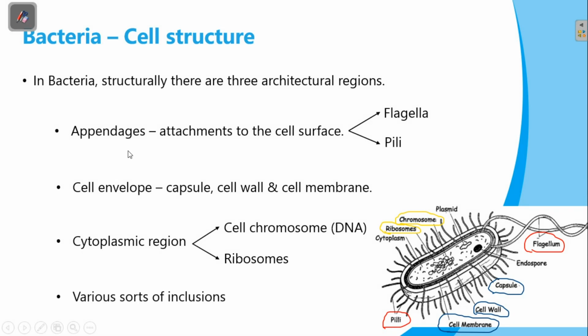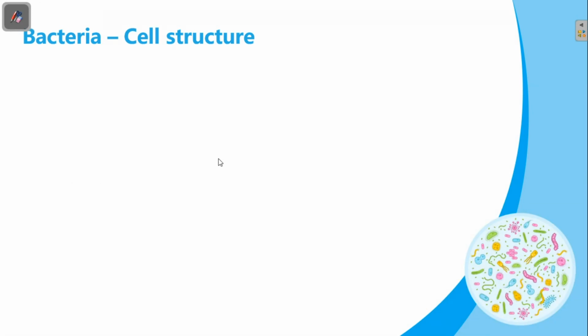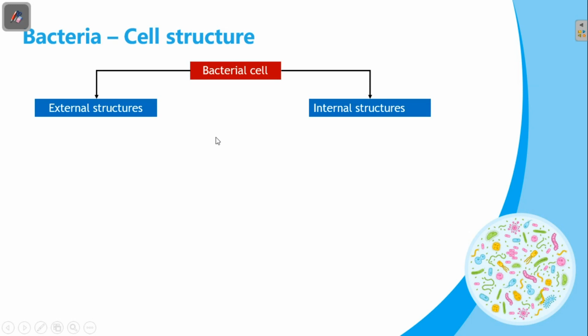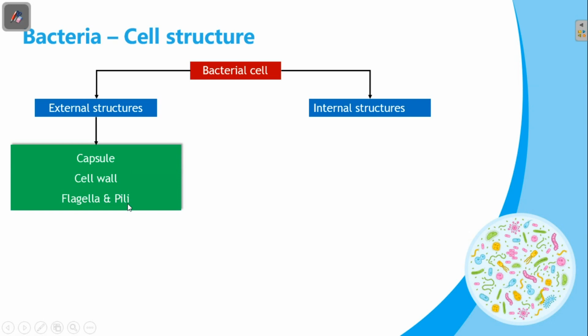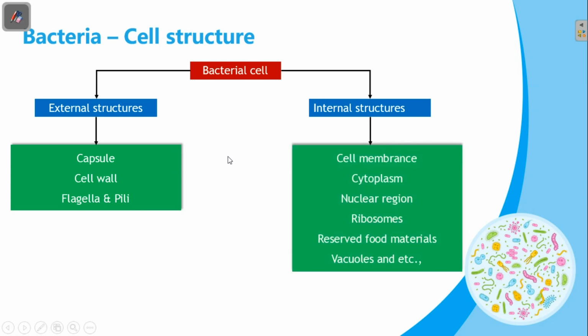Not only these, some sorts of inclusions are also present in the cell structure of bacteria. For easy understanding, we can divide the bacterial cell structure into two categories, external structures and internal structures. The capsule, cell wall, flagella and pili come under the external structures. And under the internal structures, we can study the cell membrane, cytoplasm, nuclear region, ribosomes, reserve food materials, vacuoles, etc. In this video, let us focus on external structures now.